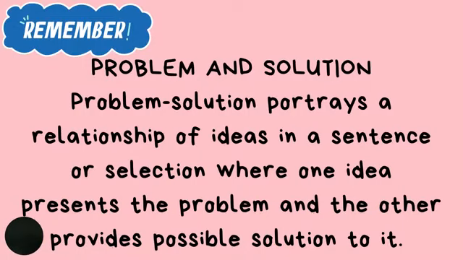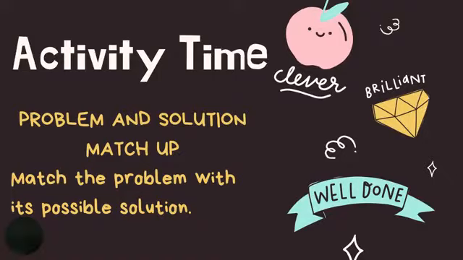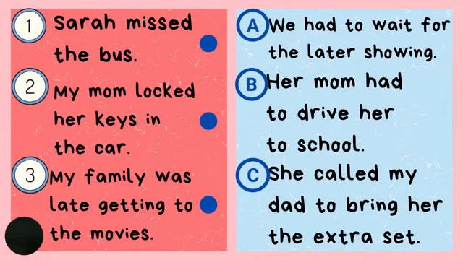Remember, children, problem and solution portrays a relationship of ideas in a sentence or selection, where one idea presents the problem and the other provides possible solution to it. The problem refers to the issue or idea that has to be solved, while the solution refers to the statement that shows how the problem can be solved. Now let's try this activity. Problem and solution match up. Match the problem with its possible solution.